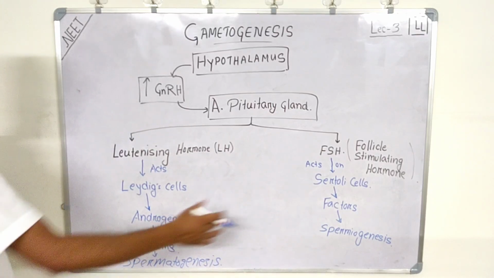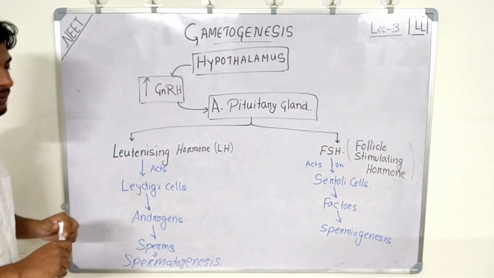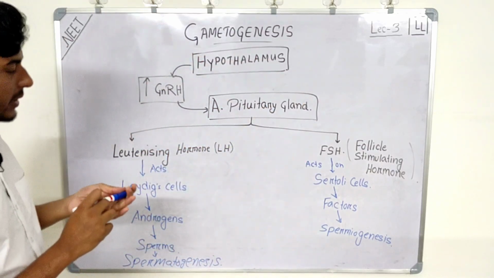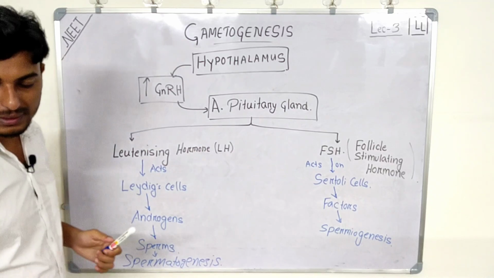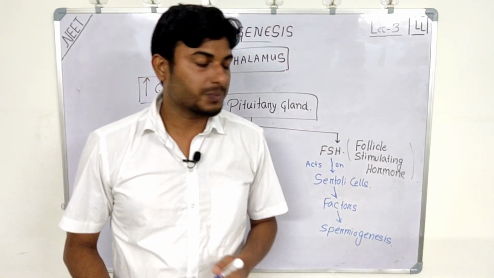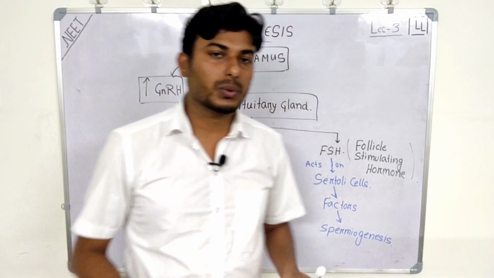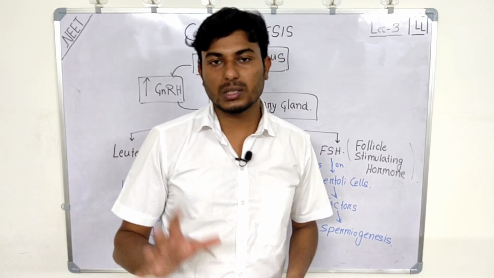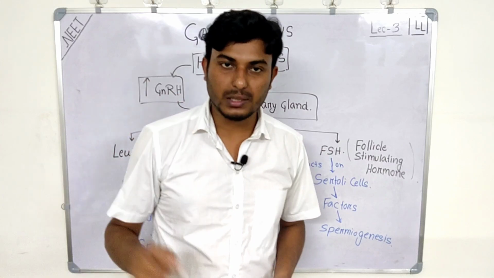Okay. Now this is the entirety of how hormones take part in the process of spermatogenesis. So today's class is all about spermatogenesis only. Tomorrow we will see the structure of sperms, and also we will talk about oogenesis, that is gametogenesis in females. Thank you.